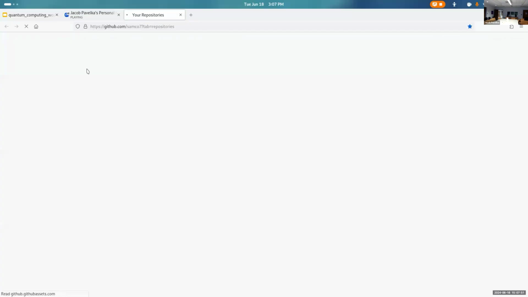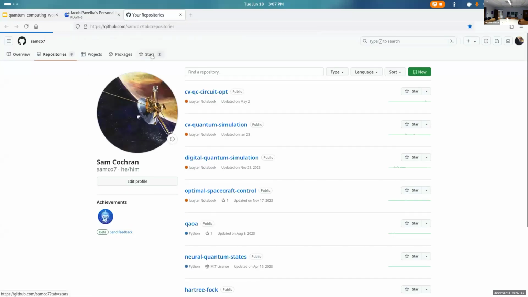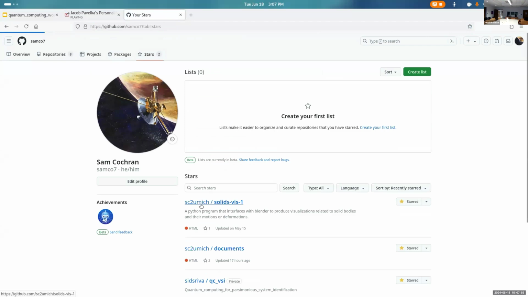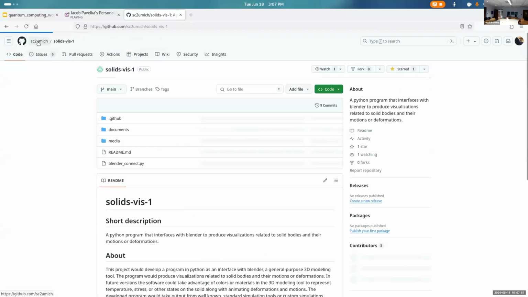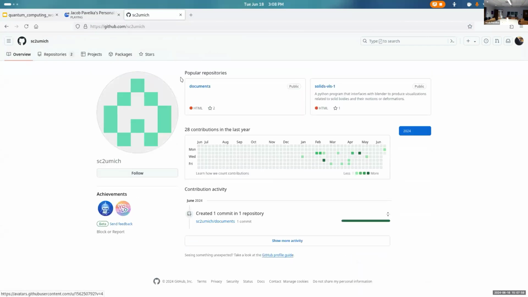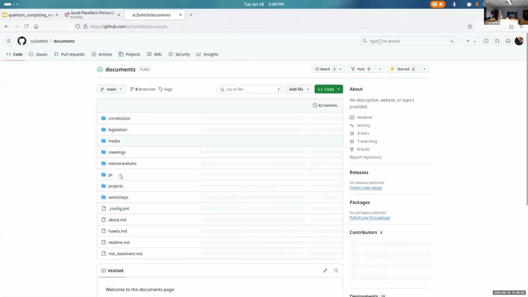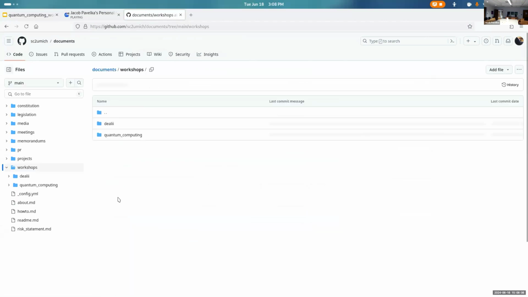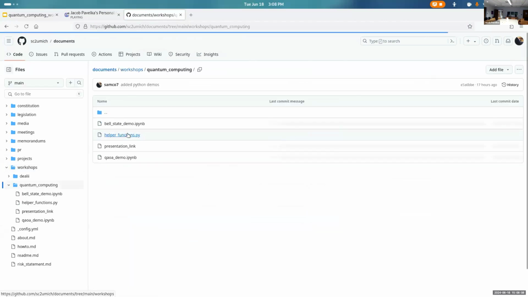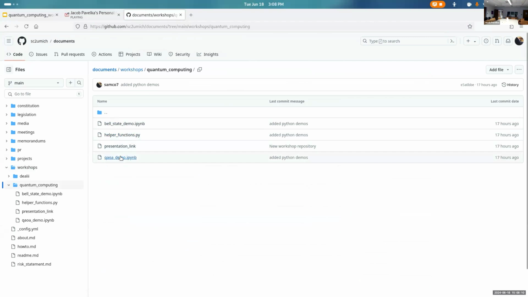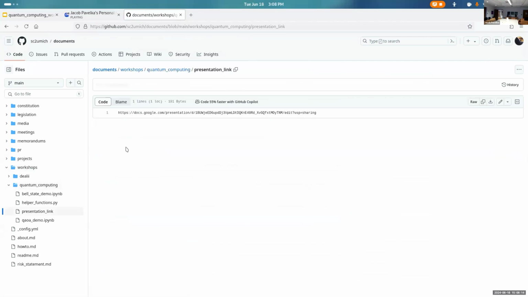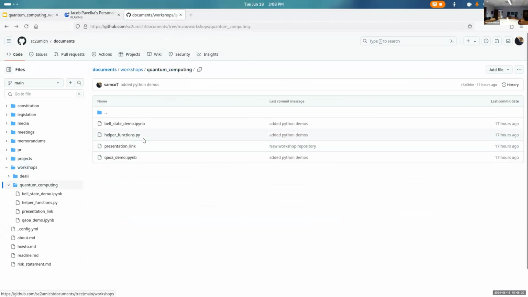For anyone, I'll go to the S24 UMISH GitHub. So you go here, go to documents, workshops, quantum computing, and then these are all of the functions. If you want the link to the presentation, this is just a text file, and the link is here. Anyone that has the link can view the presentation. It's available if you're interested.